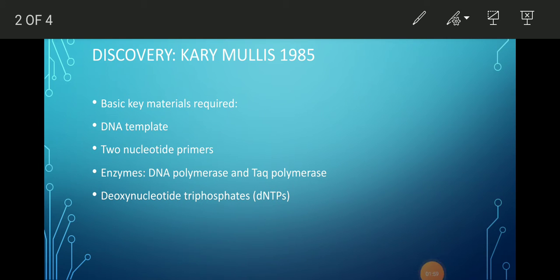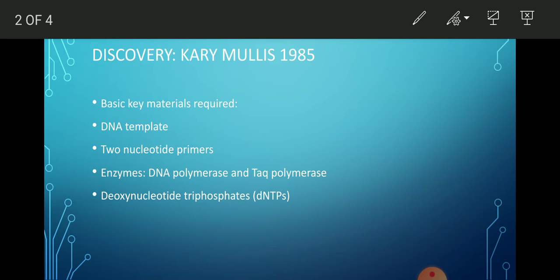Now the discovery of the PCR. PCR was first invented by Kary Mullis in the year 1985. For this, he shared the Nobel Prize in chemistry with Michael Smith in the year 1993. PCR is best defined as DNA replication in vitro.